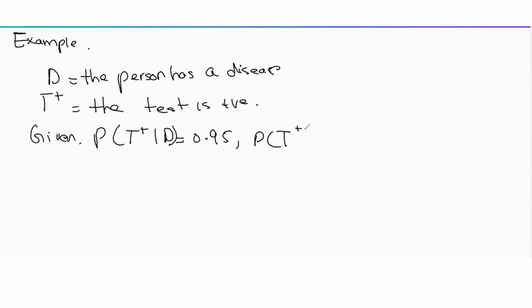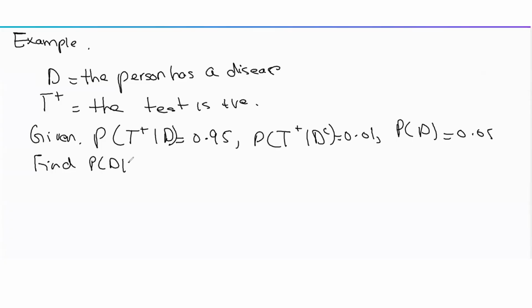The probability the test is positive given the person does not have disease, D complement, is 0.01, and the probability the person has disease is 0.05. We're asked to find the probability of disease given test is positive.